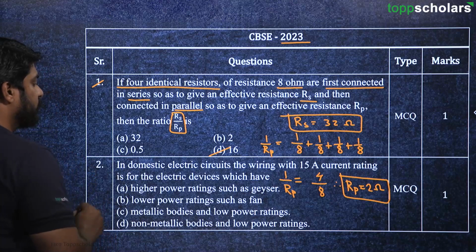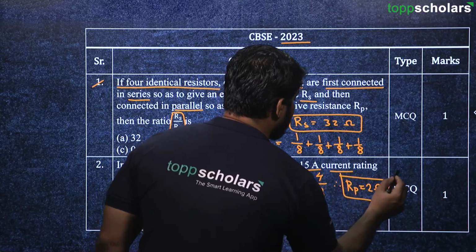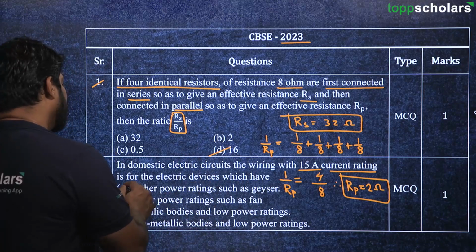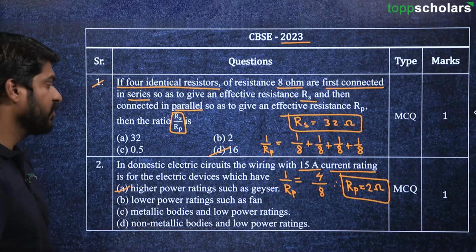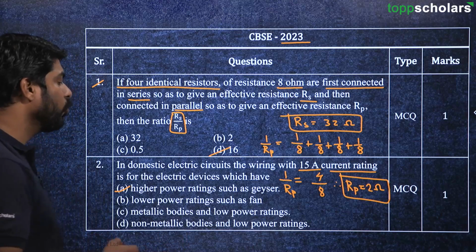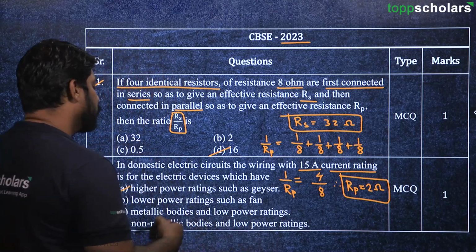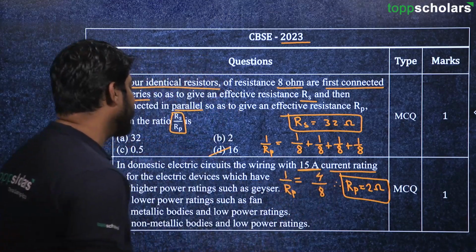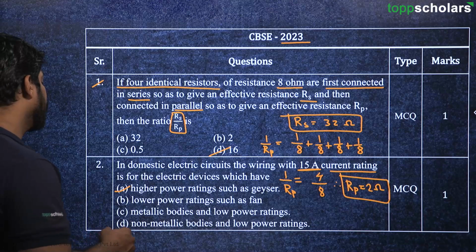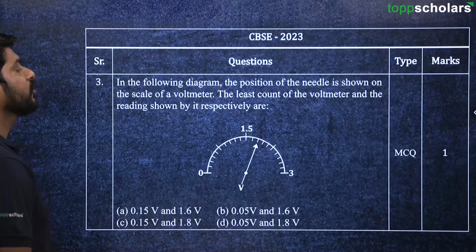Moving on to the next question. In domestic electric circuits, the wiring with 15 ampere current rating is for the electric devices which have higher power ratings such as geyser, lower power ratings such as fan, metallic bodies and low power ratings, or non-metallic bodies and low power rating. When we use 15 ampere rating, generally this is used for higher power ratings such as geyser. So the correct answer in this case should be option A. Okay, moving on to the next question.